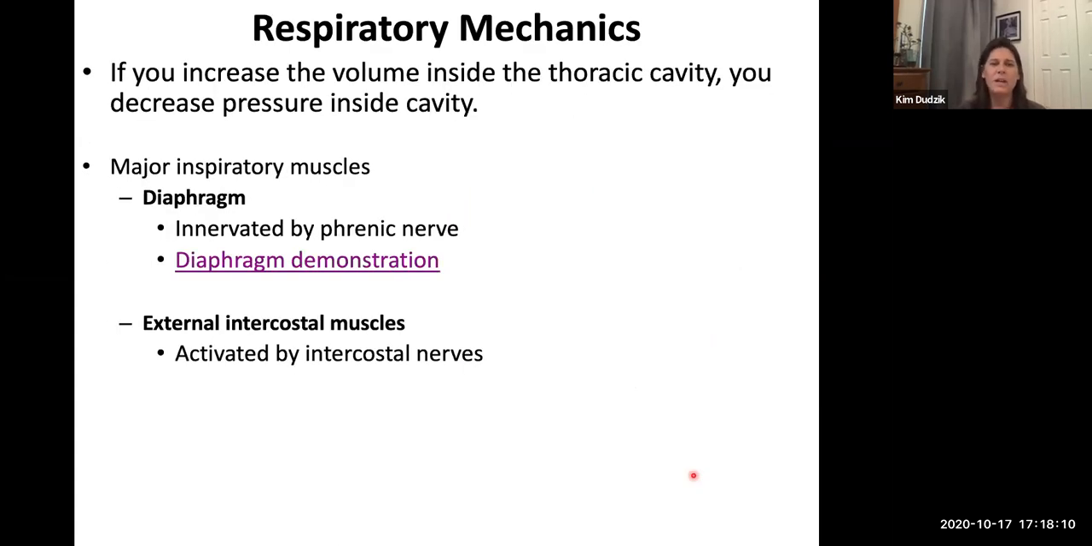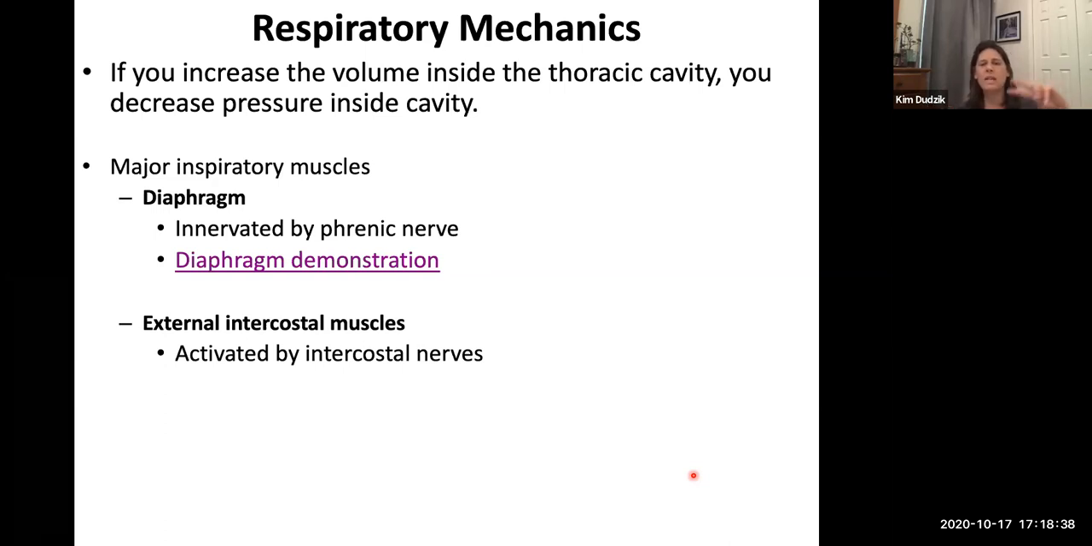So again, if you increase the volume inside the thoracic cavity, then you end up decreasing the pressure inside of the cavity. So now we have to figure out, how do we do that? How do we change the volume of our thoracic cavity? And remember, because our lungs are attached to the inside of our thoracic cavity, when we change the volume of our thoracic cavity, we also change the volume of the lungs. We pull on the lungs. Okay, so how do we do that?